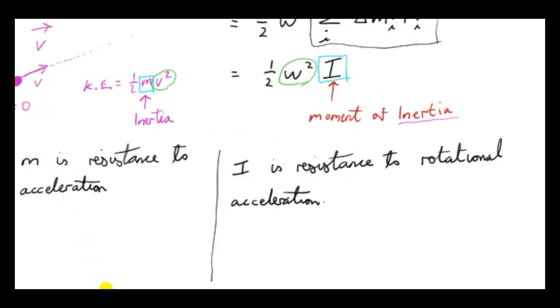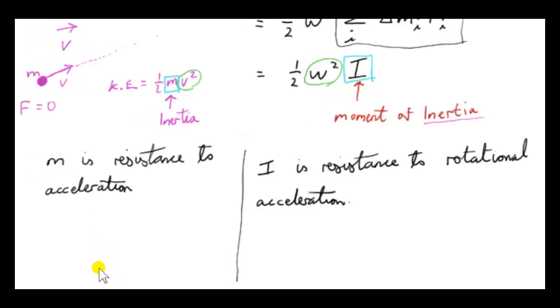So to sum up, in the case of a particle, its mass m is a measure of its resistance to acceleration. We know that the greater the mass a particle has, for a given force, the smaller the acceleration. As m goes up, the acceleration goes down, because F, the resultant force, is the mass of the particle times the acceleration.